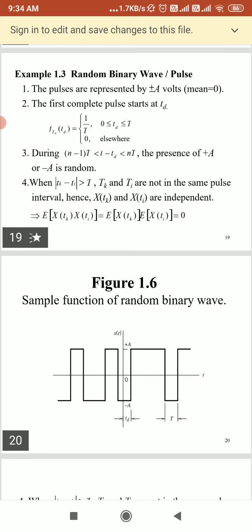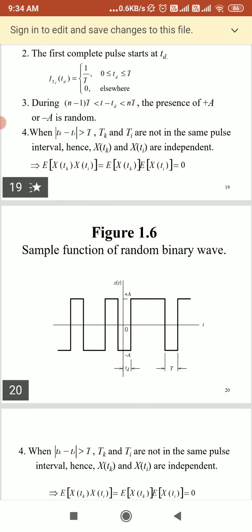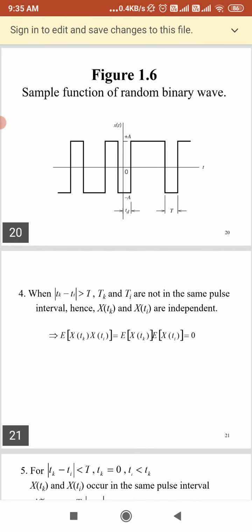During (n minus 1)T less than t minus TD less than nT, the presence of plus A or minus A is random. When the modulus of Tk minus Ti is greater than T, Tk and Ti are not in the same pulse interval, hence X(Tk) and X(Ti) are independent. So the sample of the random binary wave is taken as follows.